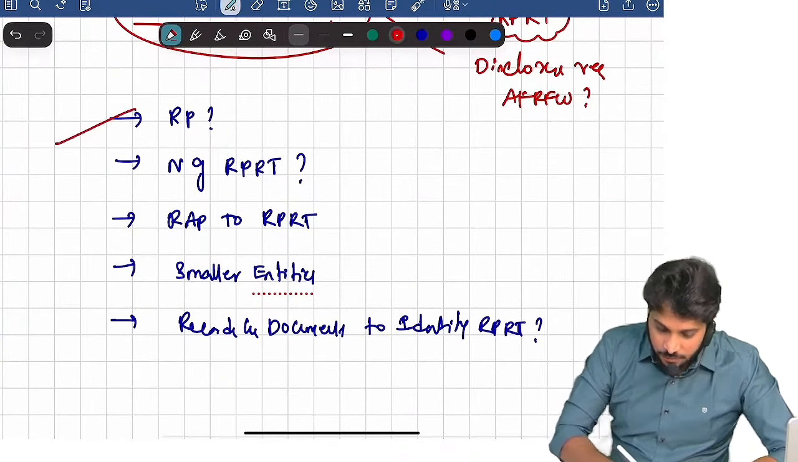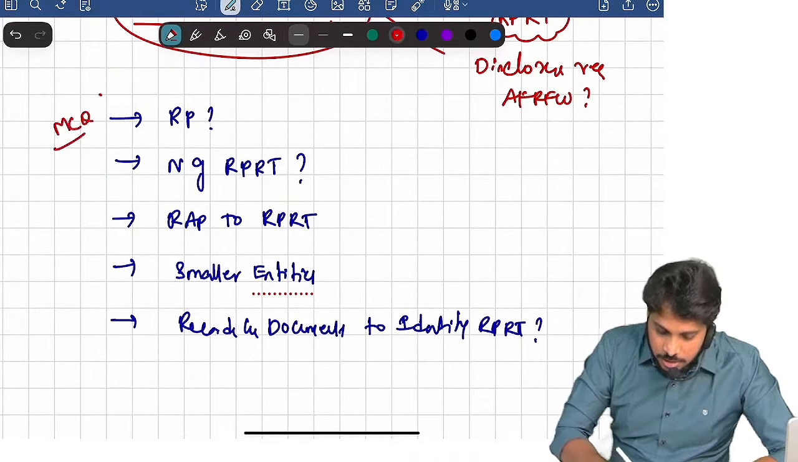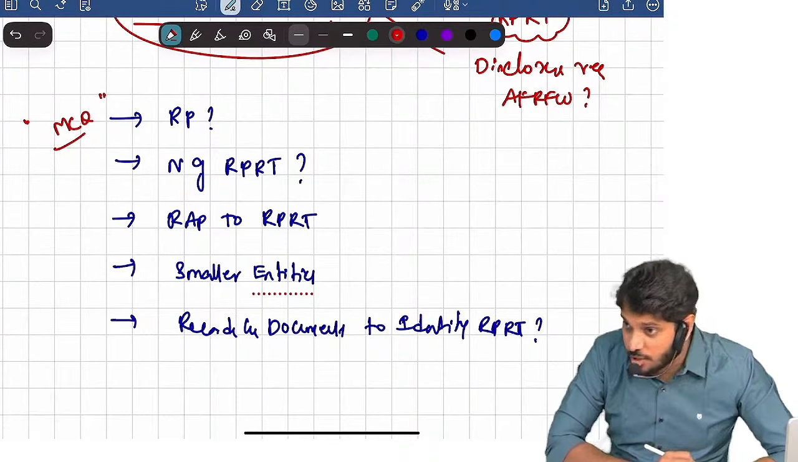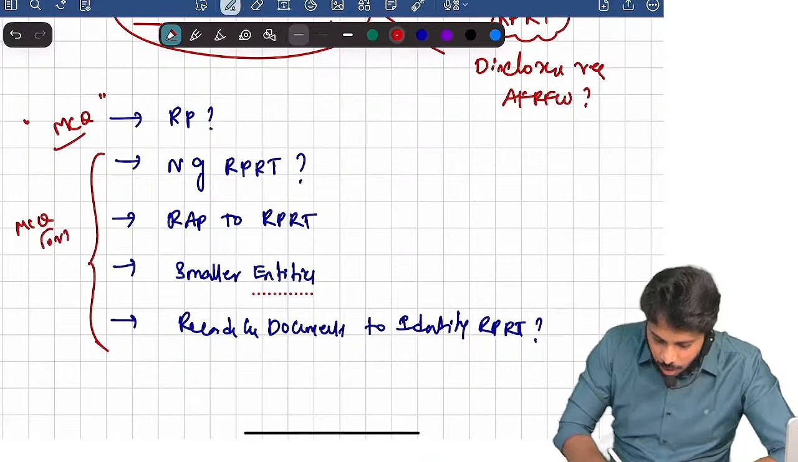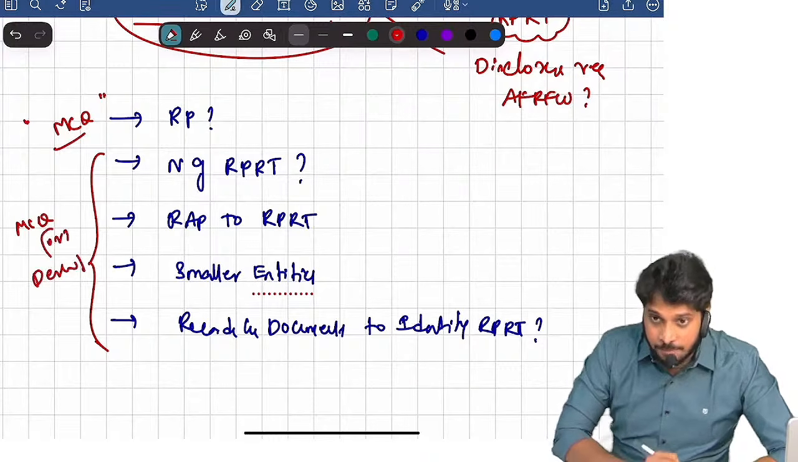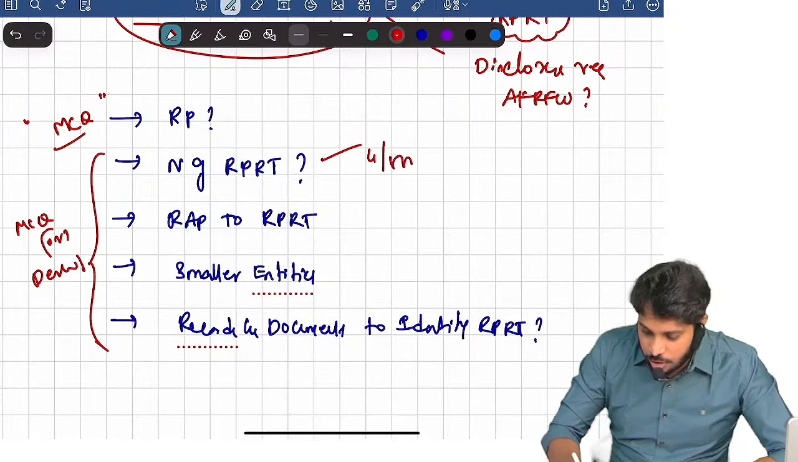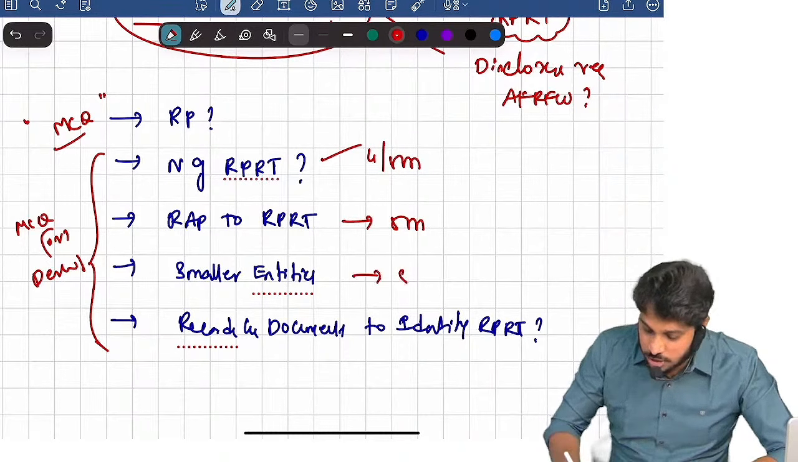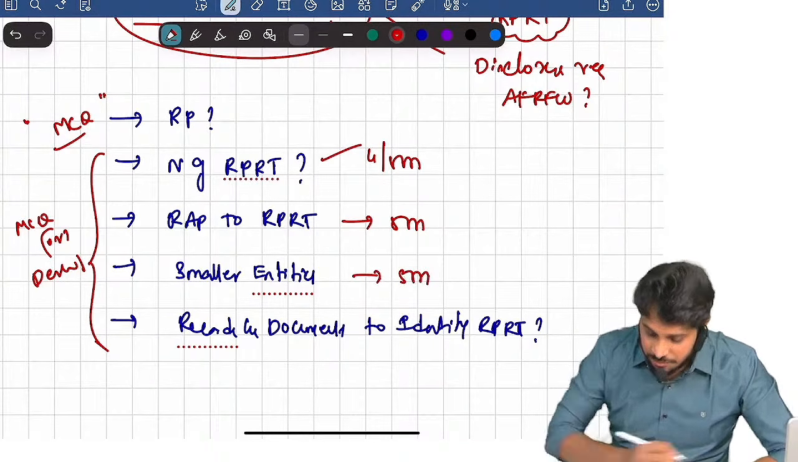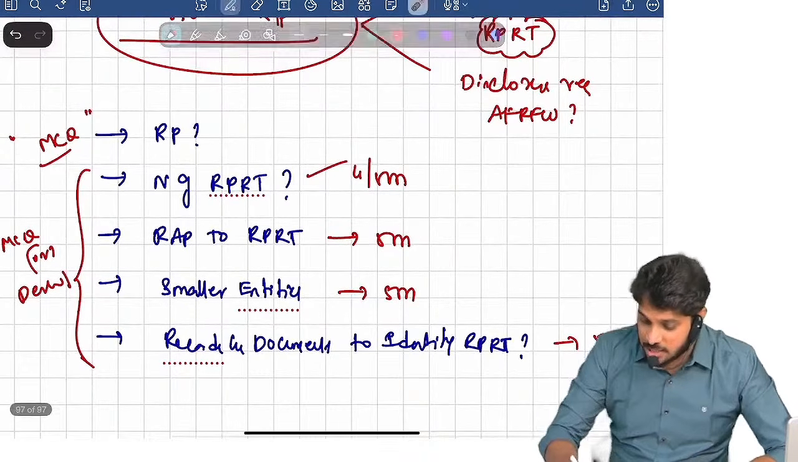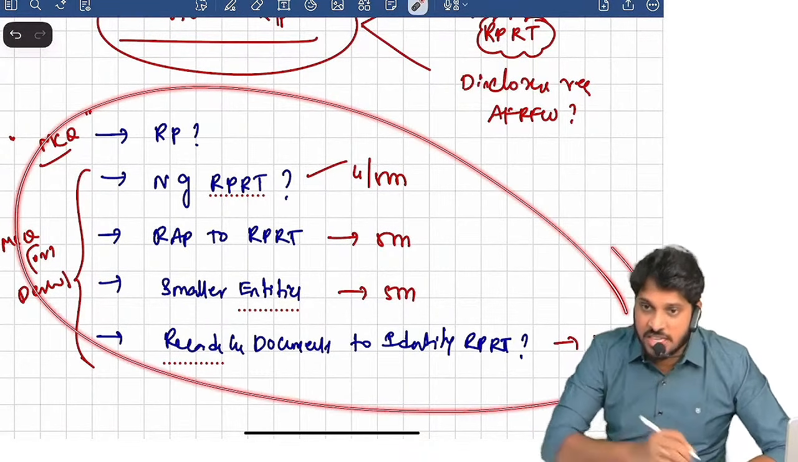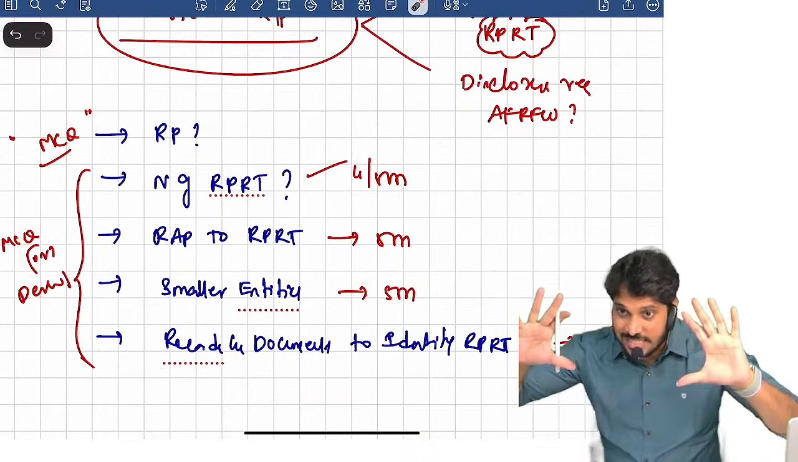Remember, any of this can be tested. The definition of related party is important for MCQs, and either an MCQ or a descriptive question can come. Related party relationships, a 4 or 5 marks question. Risk assessment procedures related to related parties, 5 marks. Smaller entity considerations, 5 marks. Related party records and documents, 5 marks. And remember, all of this has been tested in the past. Do you understand the standard overview?